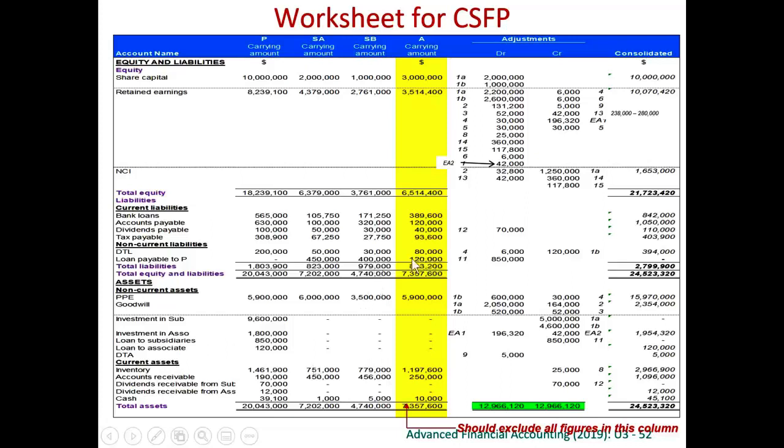Therefore, there's no such 120,000 to be offset with this loan to associate. Also, dividend receivable from associate, this 12,000 will remain because we do not consolidate associate, so we have nothing to eliminate against with this dividend receivable from associate.